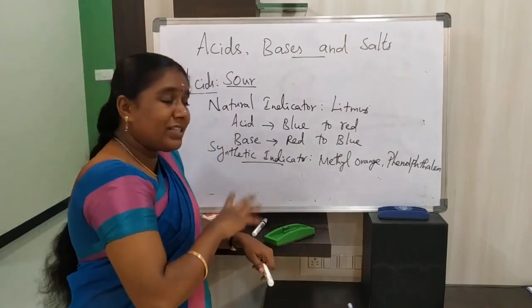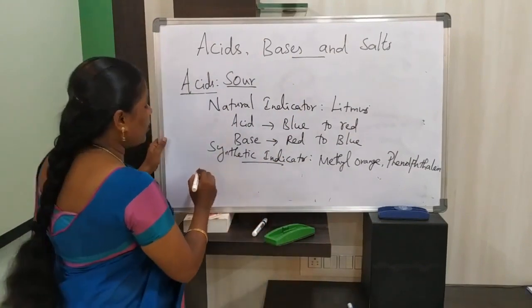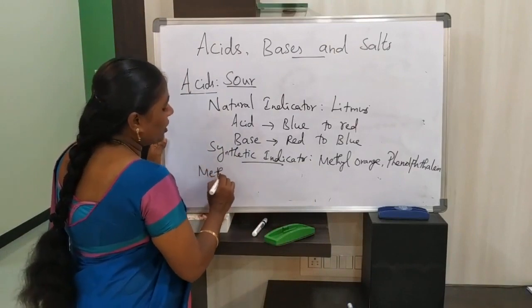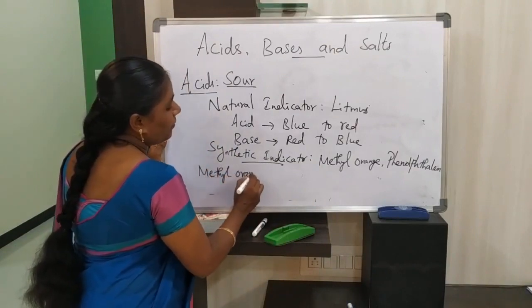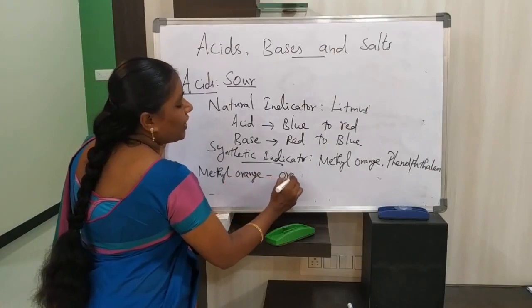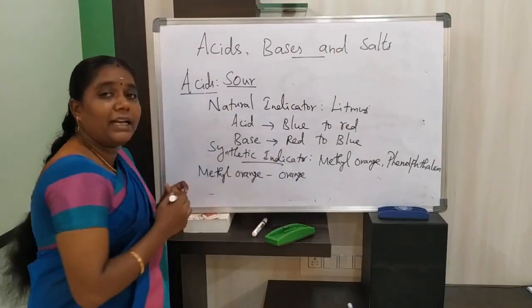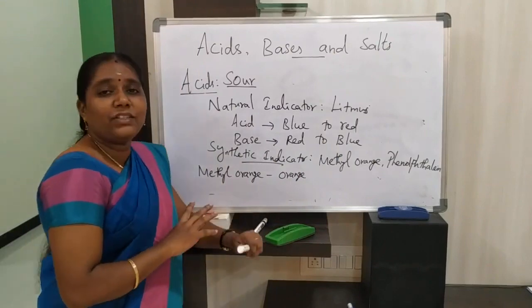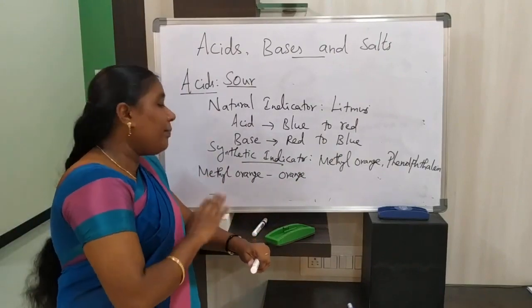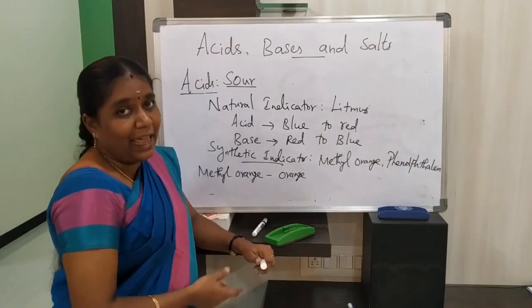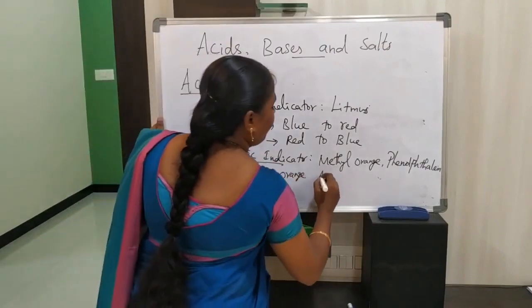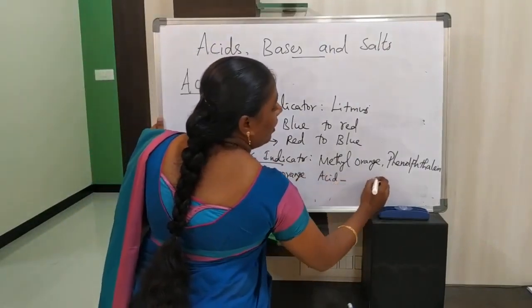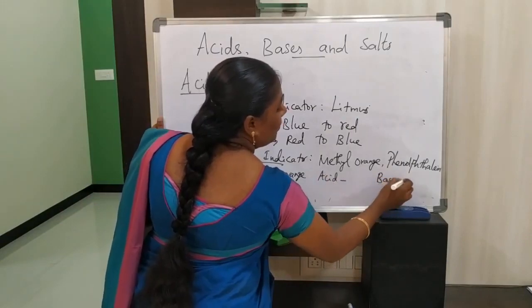What is the natural color of methyl orange? Methyl orange is naturally orange in color. So, what color change takes place when methyl orange is in acid and methyl orange is in base?